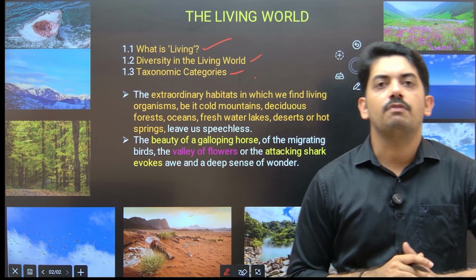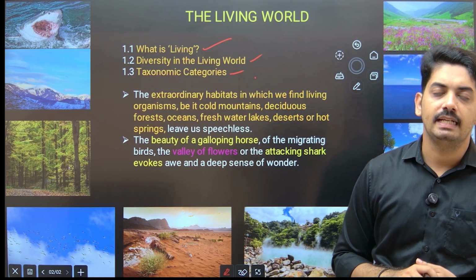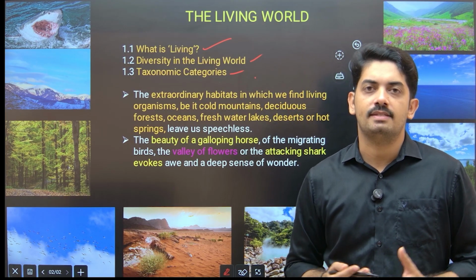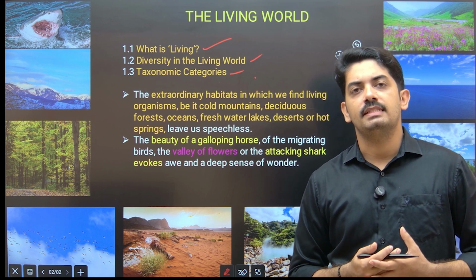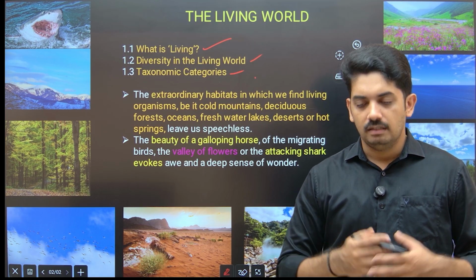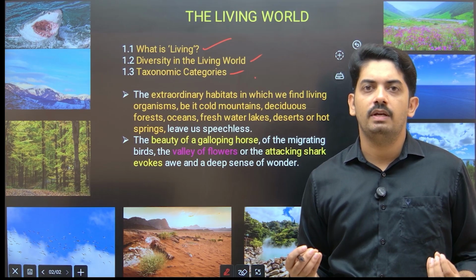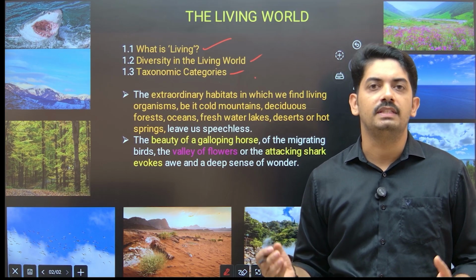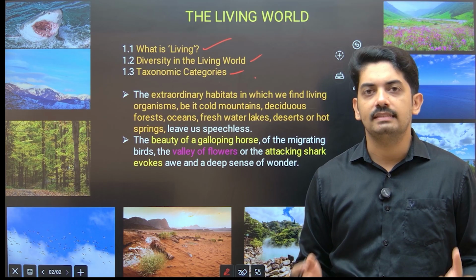What is the purpose of giving this statement in the early part of the topic? It is just to make you curious about your surroundings. Most of the time in our busy life, we forget to observe our surroundings. But when you take a few minutes to observe your surroundings, you see a lot of different species of plants, animals, insects.